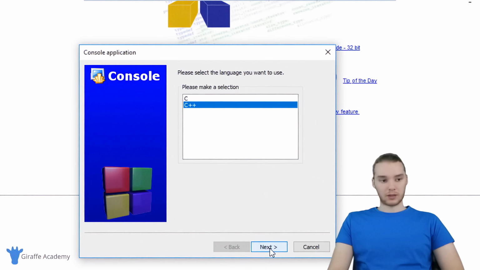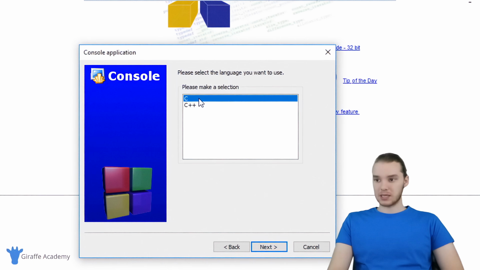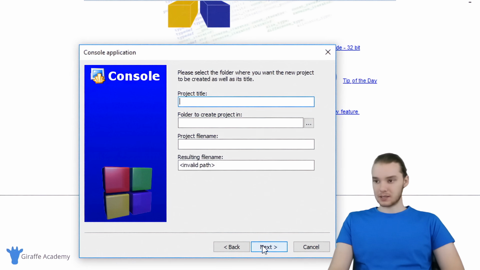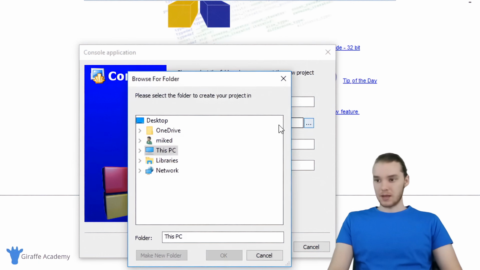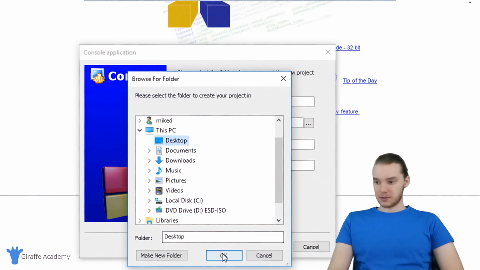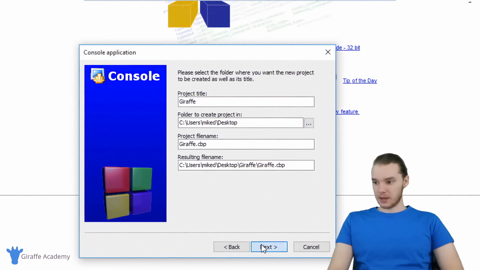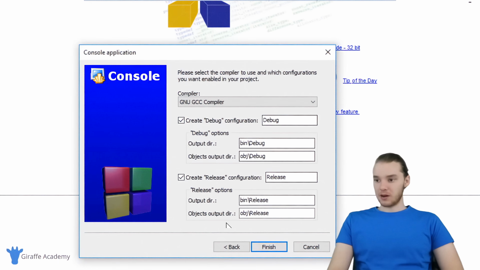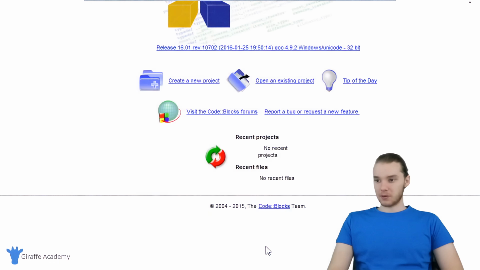And I'm just going to click through this wizard, and you'll see over here it says C++ or C. Now C and C++ are both different programming languages. For this course, we're going to be working with C, so just highlight C and click next. And we're going to give this a title. I'm just going to call mine Giraffe. And we're going to have to put this project inside of a folder. So I'm going to open this up, and I'm just going to put this on my desktop. So let's click OK and click next. And you can leave all of these options as the default, and we'll click finish.